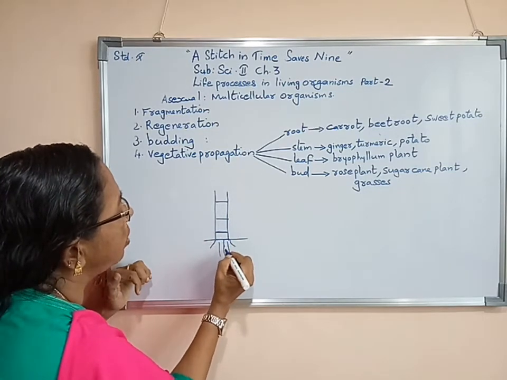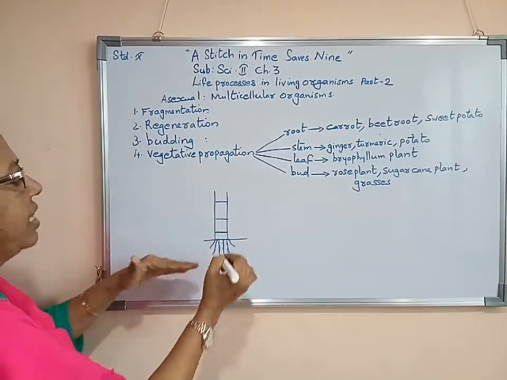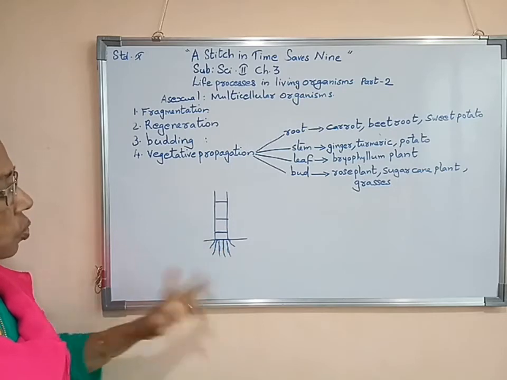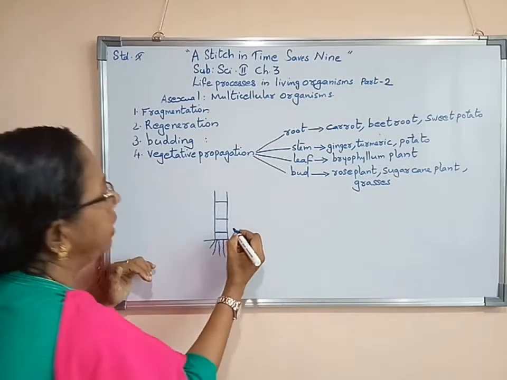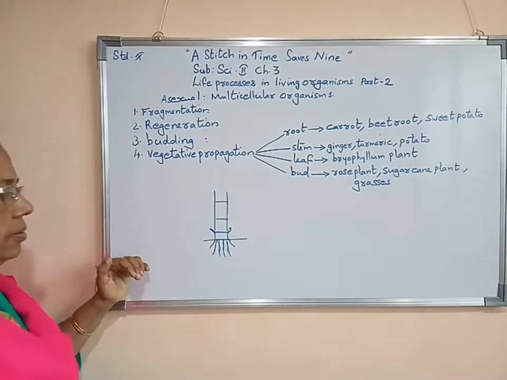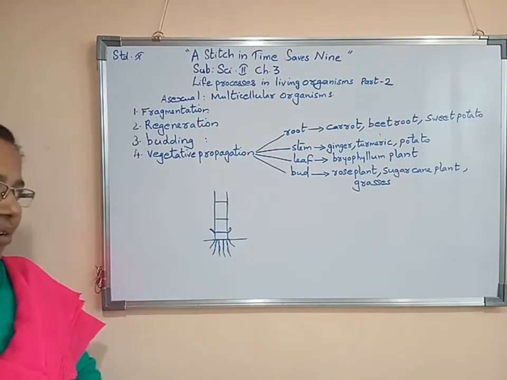Where the node is, from there roots will develop, from the part below the soil. From the part above the soil, a new bud will grow. Then they start to lead an independent life.